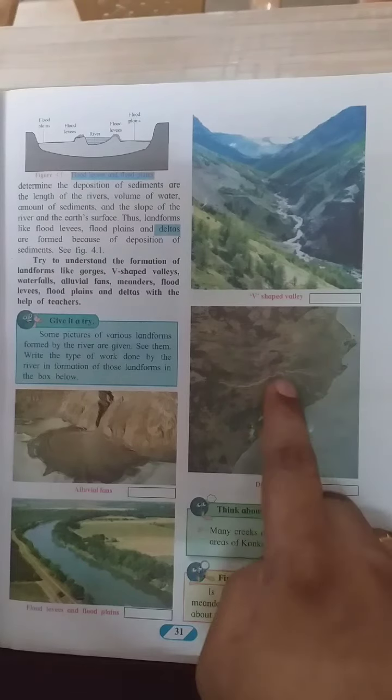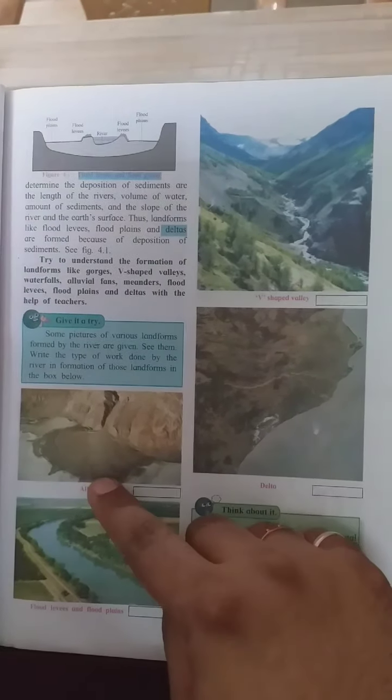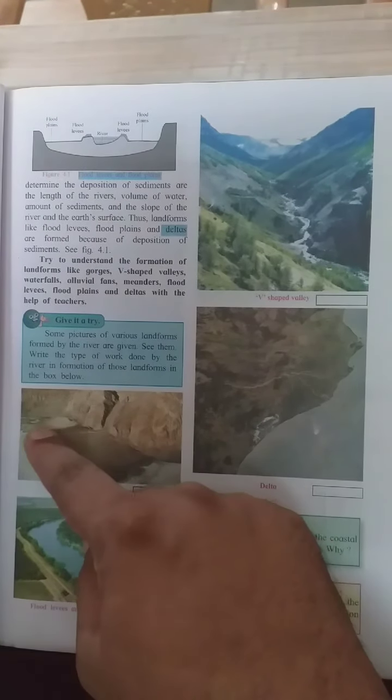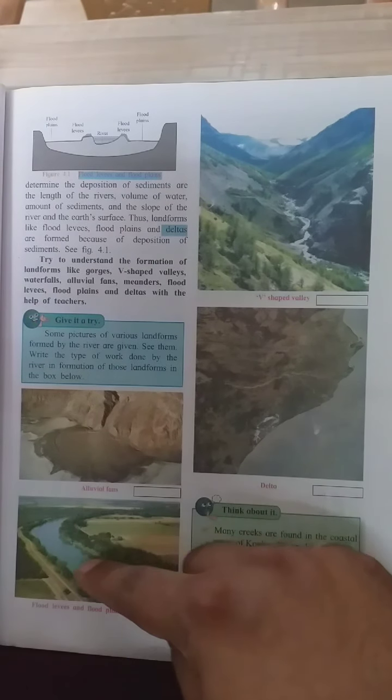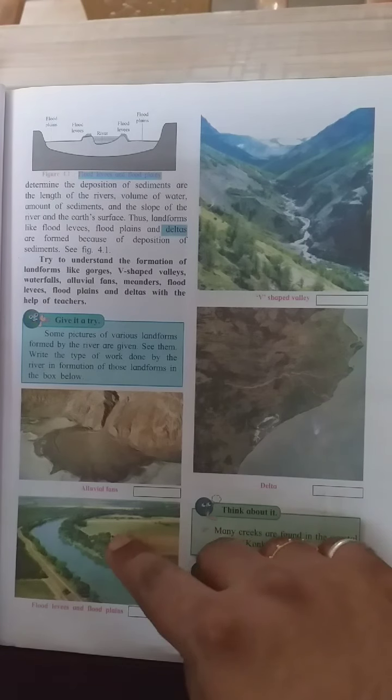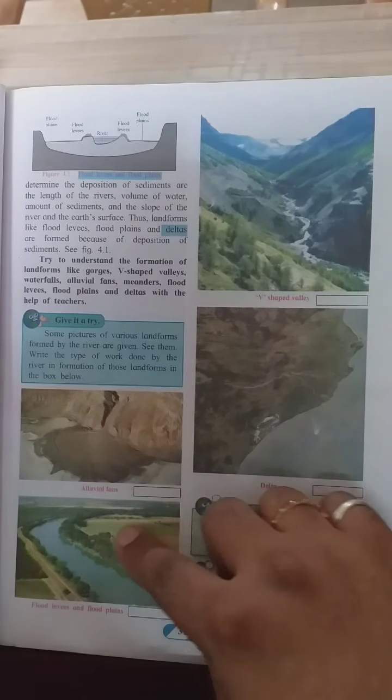This is the delta. You can see the deltas are formed. This is called the delta. Then you have the alluvial fan. You can see it is like a fan. Okay, alluvial fan. And then flood levees and floodplains. Flood levees are there and floodplains are there. This is the plain and this is the levee.